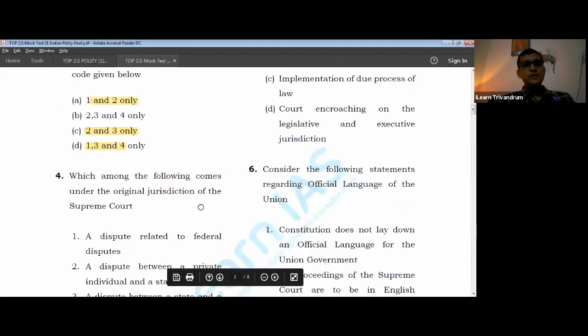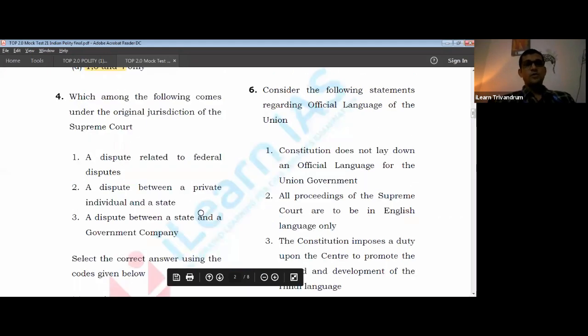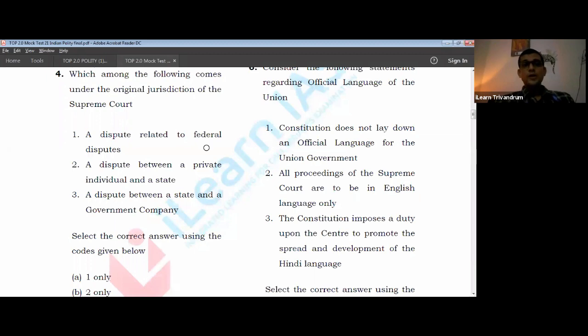Which of the following comes under original jurisdiction of Supreme Court? Okay, original jurisdiction. Original jurisdiction means Supreme Court alone has the jurisdiction to deal with these matters. And we know there was news with respect to this particular thing, and Article 131 of the Constitution